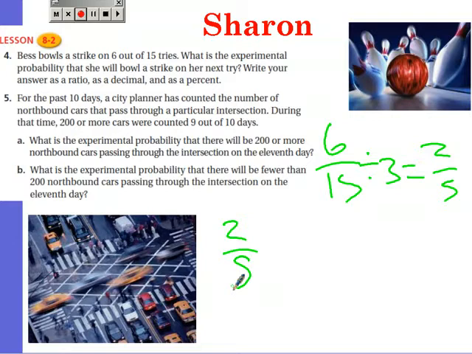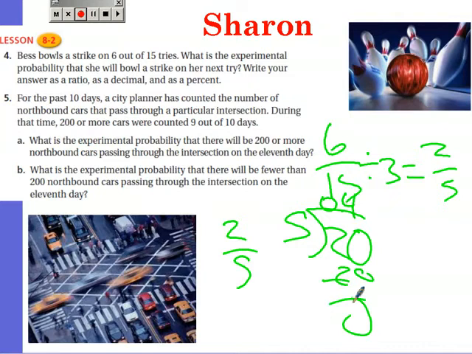And the decimal, 5 into 2, that's 0. Add a 0, that's 4. So that's 0.4. For the percent, you move the decimal twice. So that's 40%. So she has a 40% chance that she might strike on her next try.